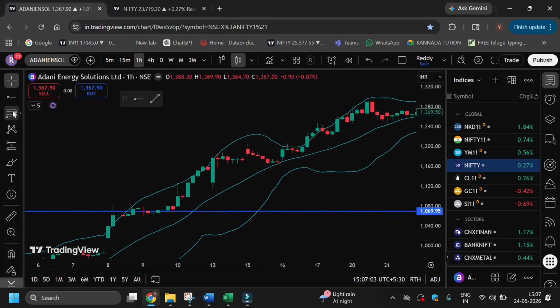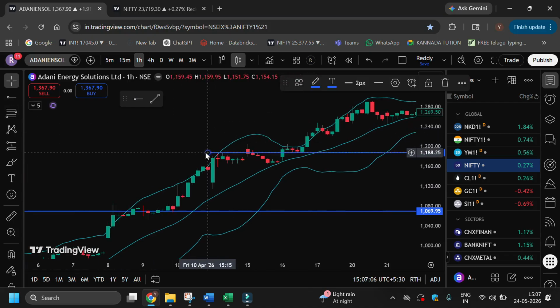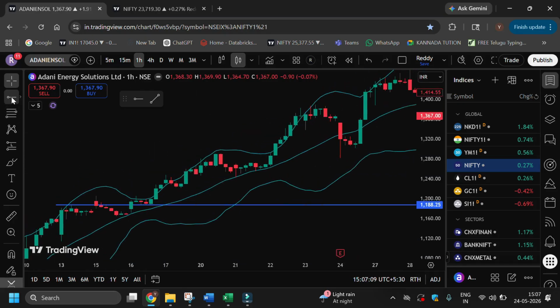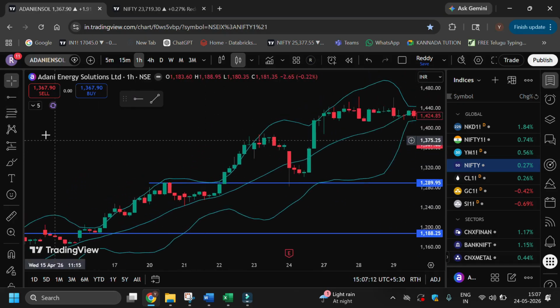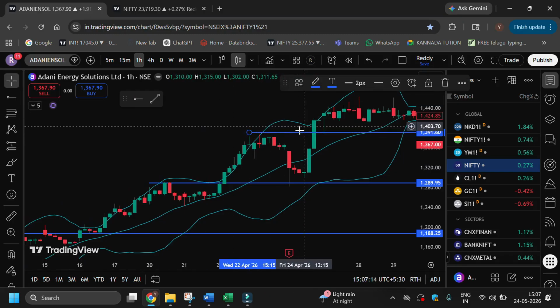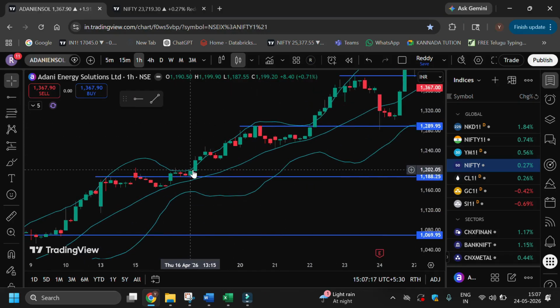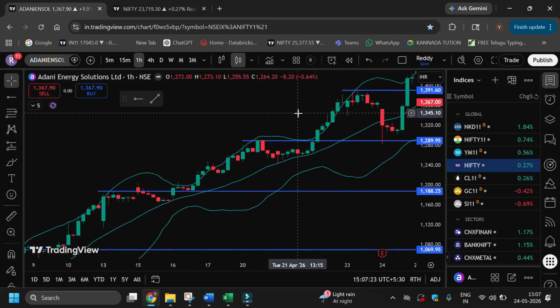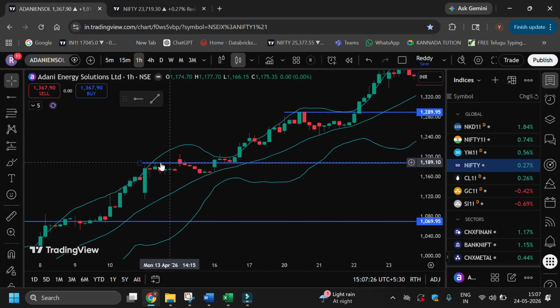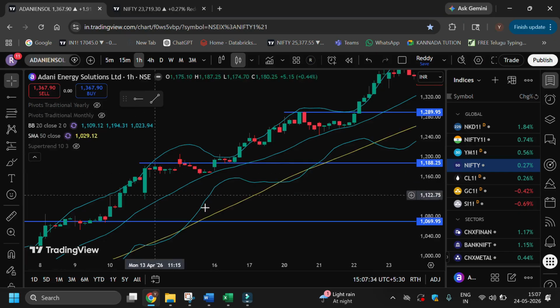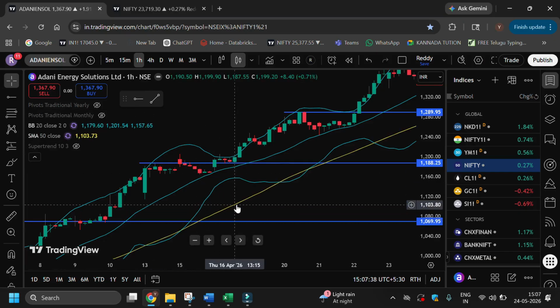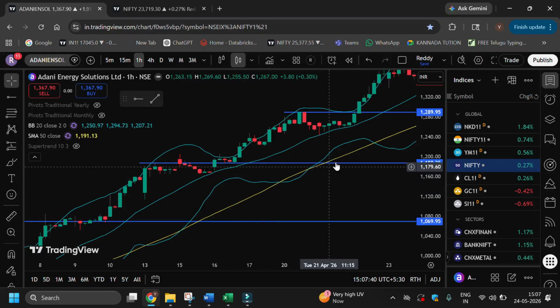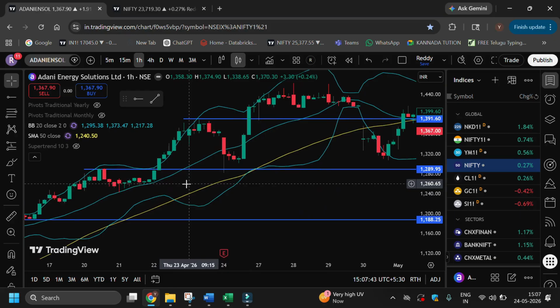At that time, you can just draw the swing lines for each and every swing, and then you can enter wherever the swing starts in the lower time frame. For example, here you can start, or here you can start, or here you can start. But wherever you start, you should make sure that the recent swing line is not broken for the stop loss. Or else, if you want to keep a broader stop loss, then you can apply the 50-day moving average, and you can keep the stop loss on the 50-day moving average itself, so that you will follow only a single stop loss.